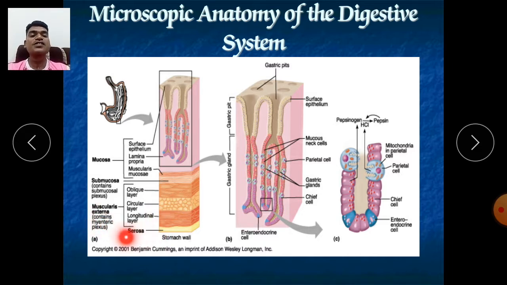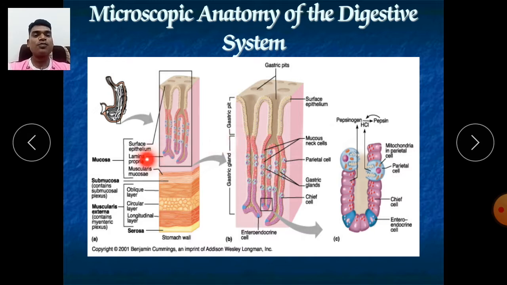And after this, the last layer of our stomach is called serosa. This serosa is made up of simple epithelial cells and areolar connective tissue. This serosa is also made up of serous membrane, which we see in the peritoneal cavity or peritoneum. For production of peritoneum cells, the serosa has a great role because it contains and produces the serous membrane. Now we'll switch over to this part only.